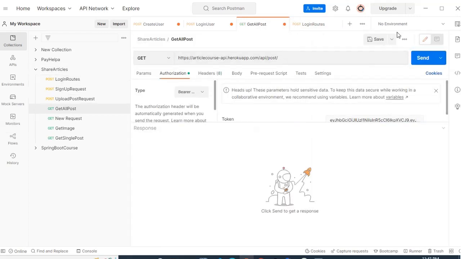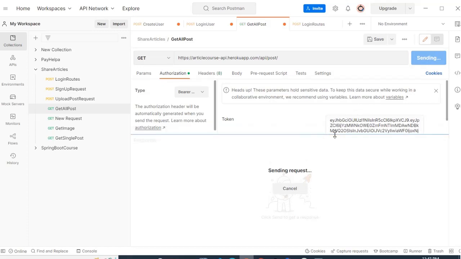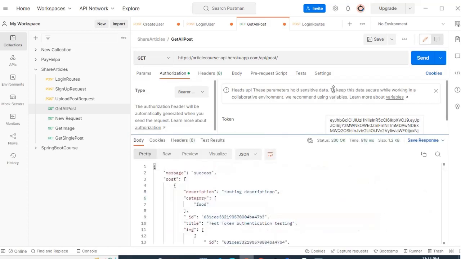So we use this API key to get all the posts, and let me just press this, get all the posts. So we got all the posts now.